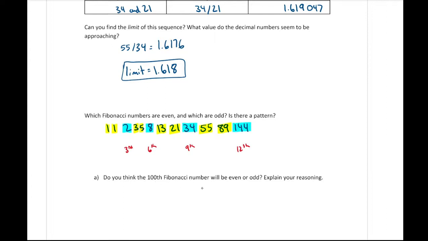So if we go back to the 100th Fibonacci number, it would be odd because 100 does not evenly divide by 3. If 100 was evenly divided by 3, it would be an even number based on the pattern that we see here. But because it's not, it would be an odd number. And if you were to continue this pattern, you would find that the 100th Fibonacci number would in fact be odd.